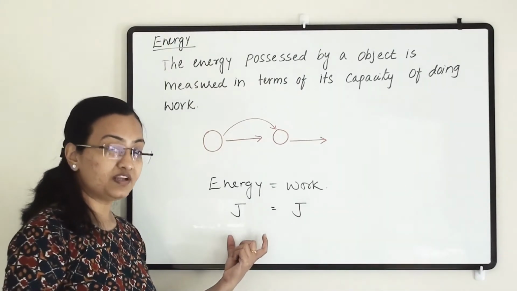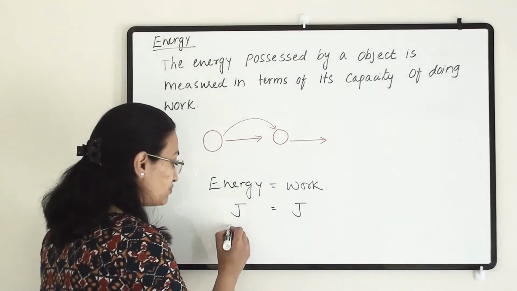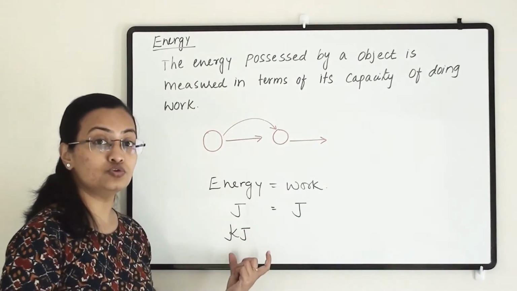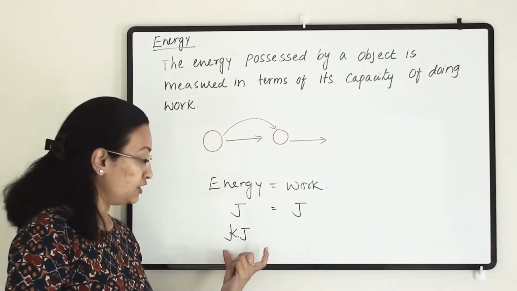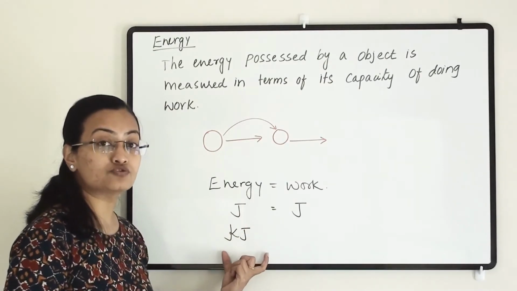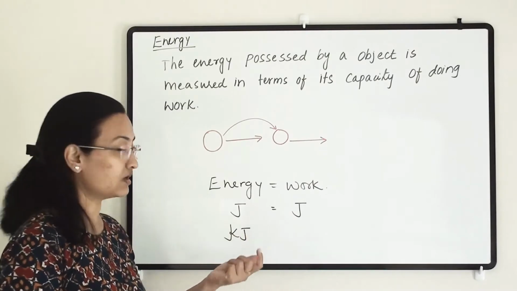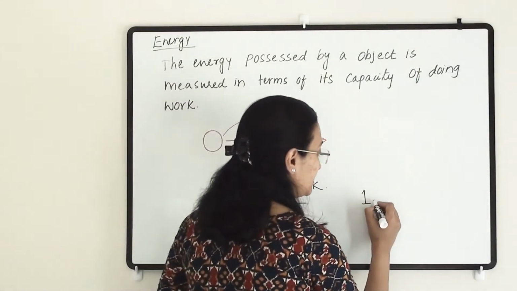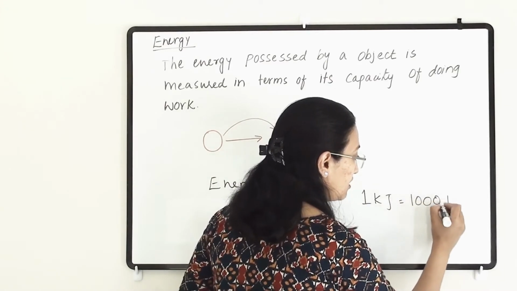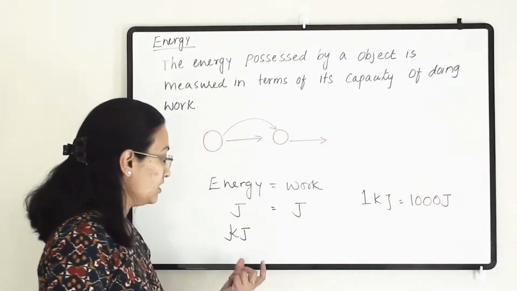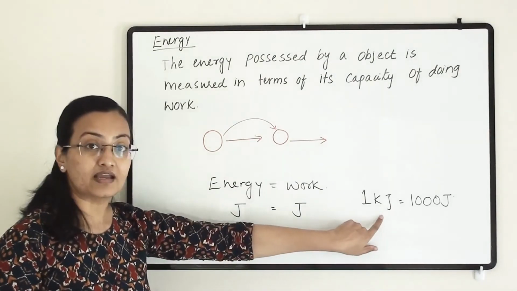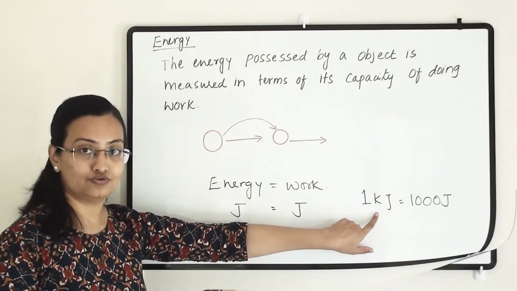Now as per the requirement of energy, sometimes we refer to energy in kilojoule also, joule and kilojoule. The difference between these two is that 1 kilojoule equals 1000 joule. That is the conversion factor. So if the energy requirement is more, then we calculate the energy in kilojoule.